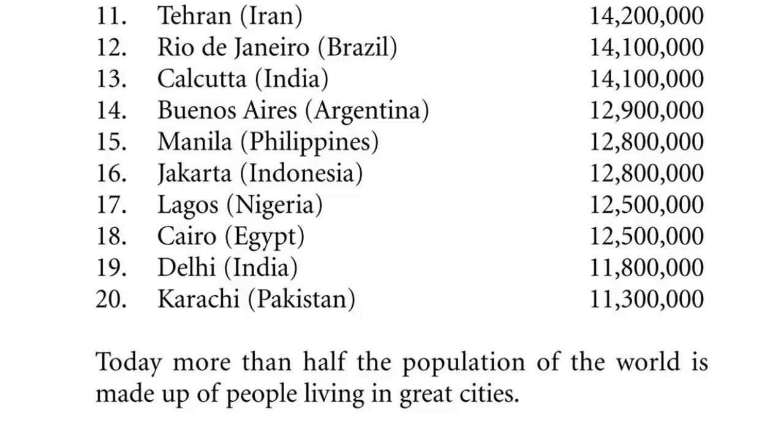17. Lagos, Nigeria, 12,500,000. 18. Cairo, Egypt, 12,500,000. The population in Cairo, Egypt is the same as in Lagos, Nigeria, 12,500,000. 12.5 million people in both of the cities.